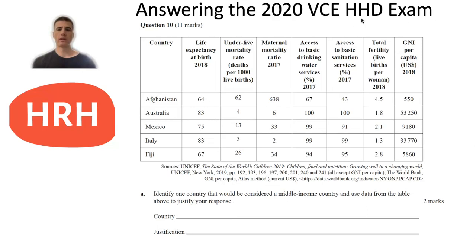So probably the easiest way of doing this would have been to look at the GNI per capita in the far column there, and you'd see that Mexico easily falls into that classification as a middle-income country, and also Fiji, so you could have used that data. Or you could have also looked at some of the other data, such as the maternal mortality ratio, and you could have mentioned there that Mexico's maternal mortality ratio of 33 was approximately in the middle of a high-income country like Australia, which was down at 6, and a low-income country like Afghanistan, which was up at 638. So you just had to justify your selection, and Mexico and Fiji were the best options to choose.